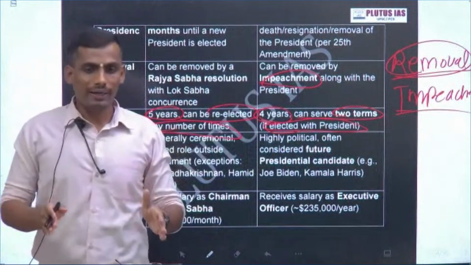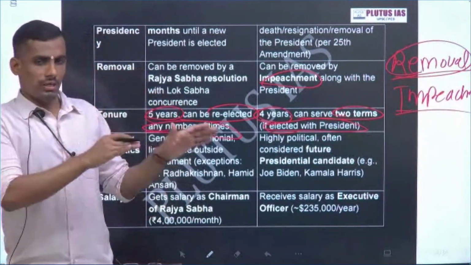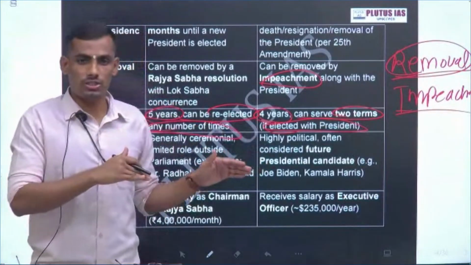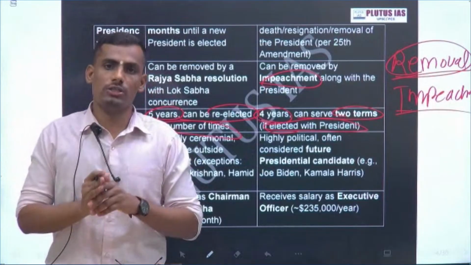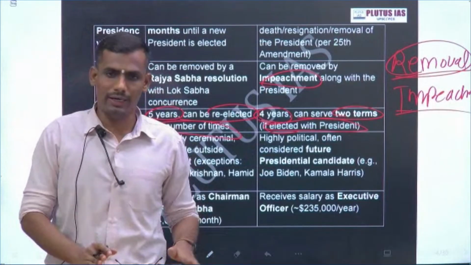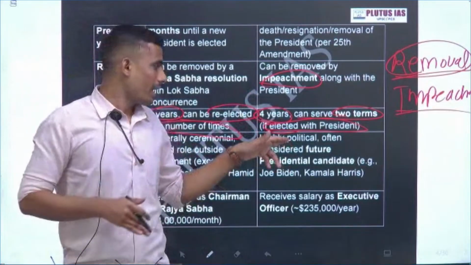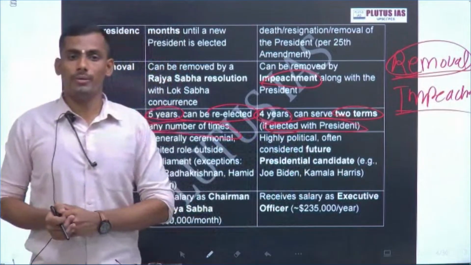There it is a 4 year term and a maximum of two terms. That's it. Because the USA is a presidential system and the US President enjoys a lot of power. Even the US Vice President enjoys a lot of power in the Senate and decision making in the executive branch. So there is a limitation, and this happened after the 25th constitutional amendment in the USA.